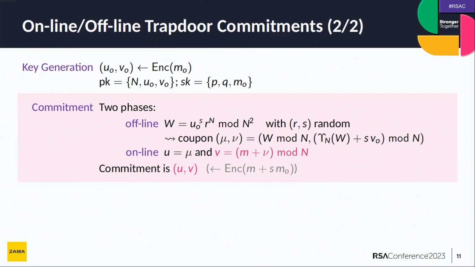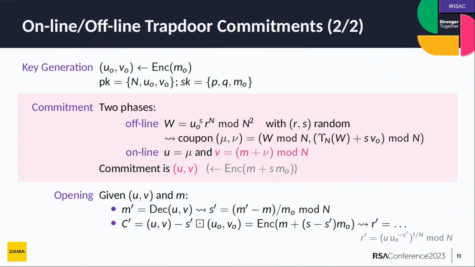Now to commit to a message, you first, in the online phase, have to compute that exponentiation. You can see that you are using two random values here, S and R. So you get the coupon here, mu and nu. And in the online phase, you just have to compute that modular addition. So again, super fast. That gives you the commitment U and V. And you can observe that that commitment is the encryption of message M plus S, some value that was chosen at random, times M0.